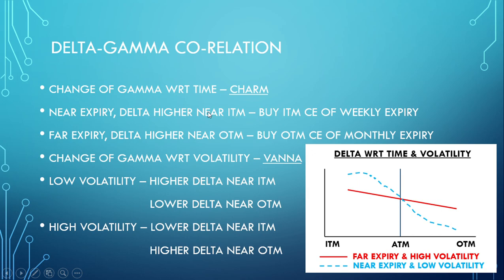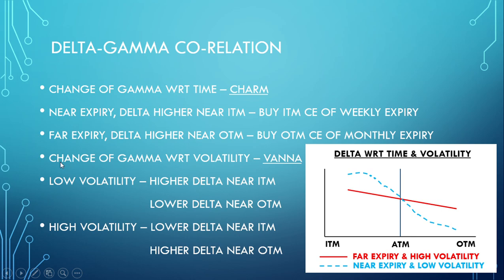So what we should do: near expiry, delta is higher near ITM, so we buy ITM call option of weekly expiry. And for far expiry, delta is higher near OTM. You can see this, far expiry. So we buy OTM call option of monthly expiry.